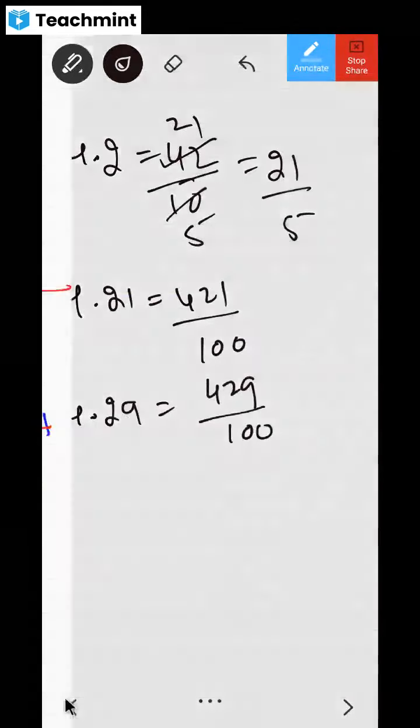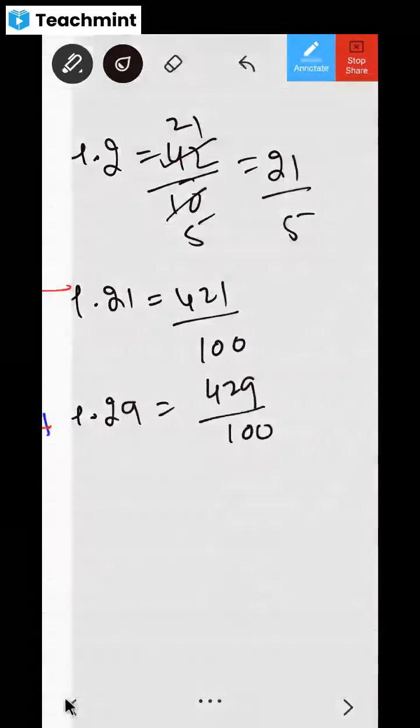Instead of 4.3, you can write it as 43 divided by 10 also. Then 4.41, you can write it as 441 divided by 100. Similarly, 4.49, you can write it as 449 divided by 100.